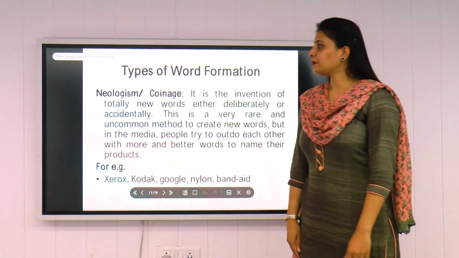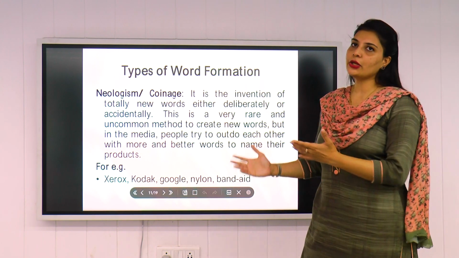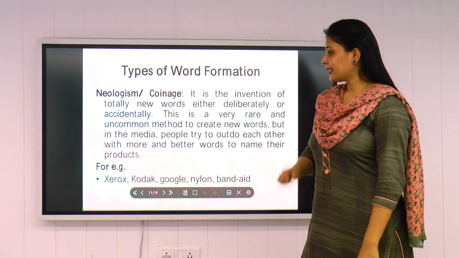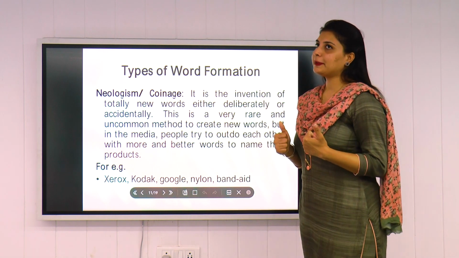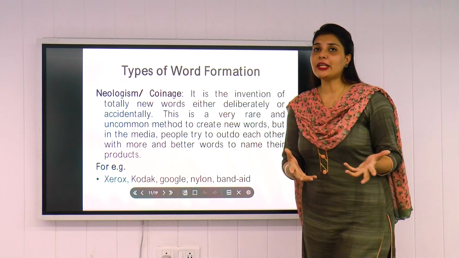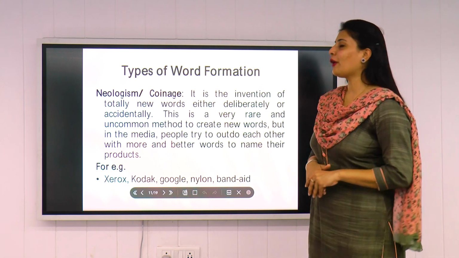Next type we have is neologism or coinage. So what is neologism or coinage? This is something interesting, and something which you people need to understand. It is the invention of totally new words, either deliberately or accidentally.